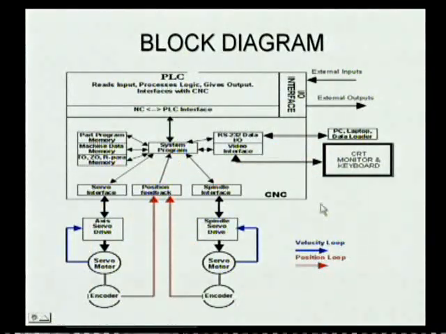Now let us see this block diagram. Here this is a CNC system and a number of units are there in the CNC system. The first and foremost one is a PLC, a programmable logic controller. Here an interface device is there, which we simply call an IO interface. Here we are giving inputs externally and we are getting outputs externally. That means from outside we give some input to the machine or the control unit. This control unit will generate the required output and supply that output to the machine. So this block diagram represents the role of an interface within the CNC system.